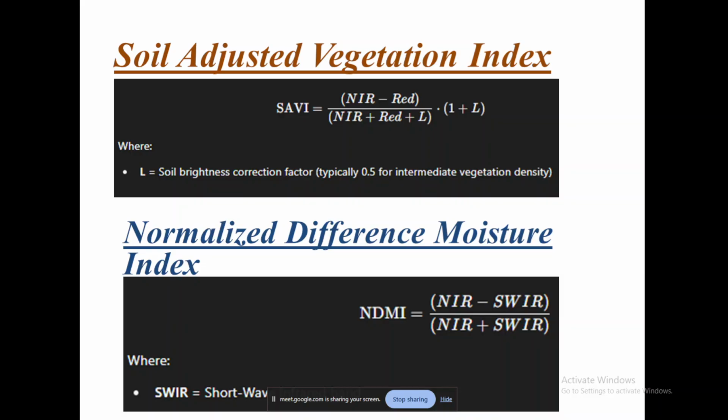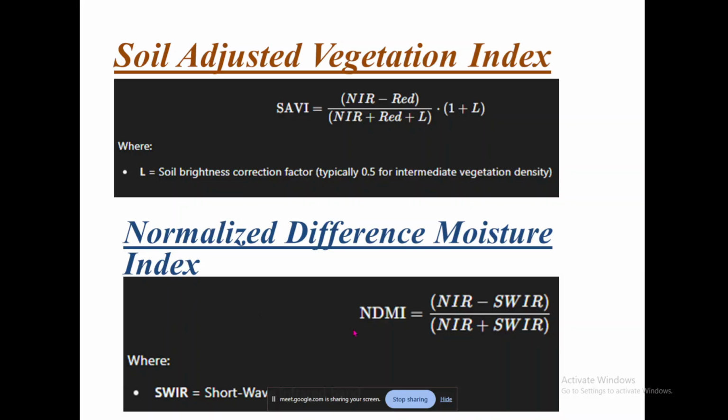Soil Adjusted Vegetation Index is something that we essentially use for those regions which have scanty vegetation or where bare soil is peeping out of the vegetation. This is called SAVI, and here you have one more factor that needs to be used, and it is predefined. L means soil brightness correction factor, which is typically 0.5. Nothing else changes. And then Normalized Difference Moisture Index.